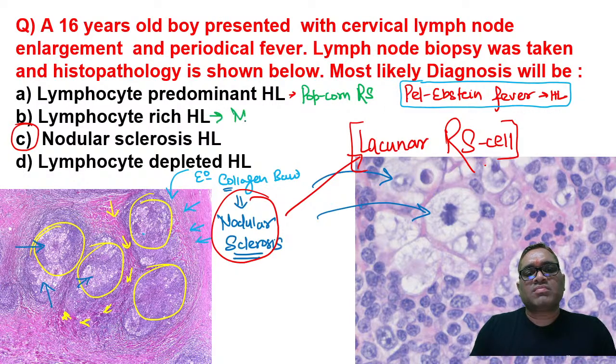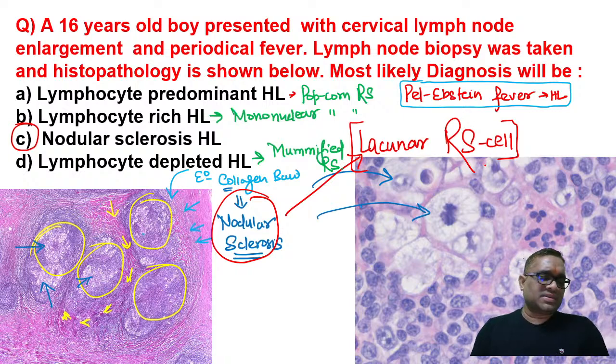Lymphocyte rich will be having mononuclear Reed-Sternberg cell, right? And lymphocyte depleted will be having mummified Reed-Sternberg cell, right? So these are the important points about the Reed-Sternberg cell.